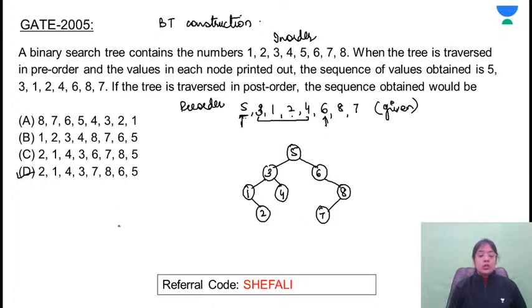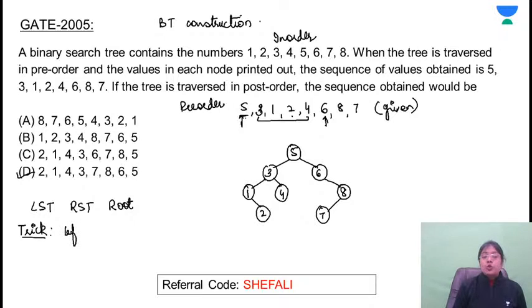Now you have to return the post-order. I have discussed multiple approaches to return the post-order. One, according to the sequence, you first write the elements of the left subtree, then the right subtree, and then the root. This way you can mark the blanks. And I shared one trick in which every time you need to delete the leftmost leaf node.